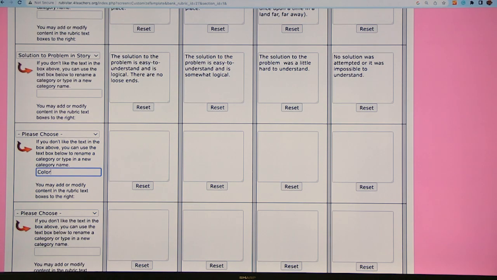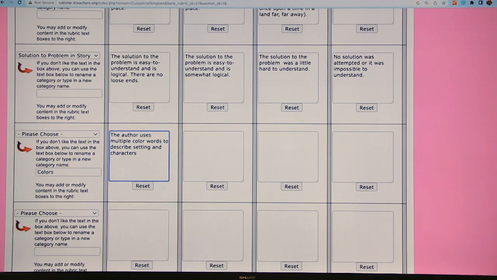Yes. And so let's say one of the things I want kids to use in the target language is colors. It's something we talk about, especially early on. We want them to use colors in sentences and in descriptions. So I can add this and say, the author uses multiple color words to describe setting and characters, right?